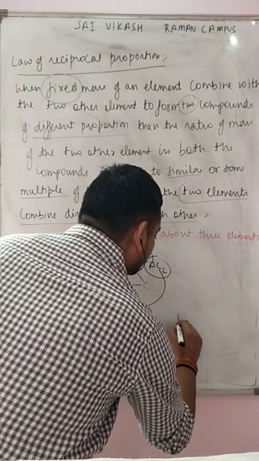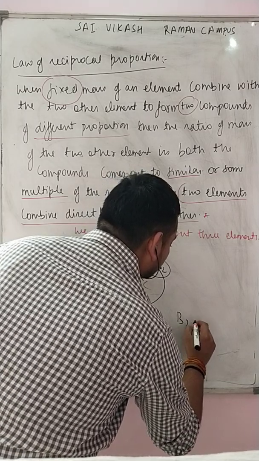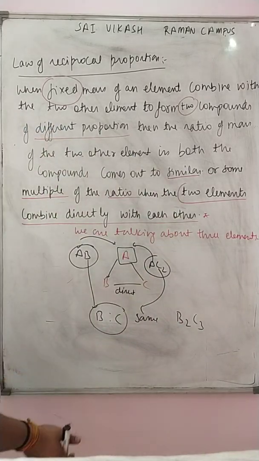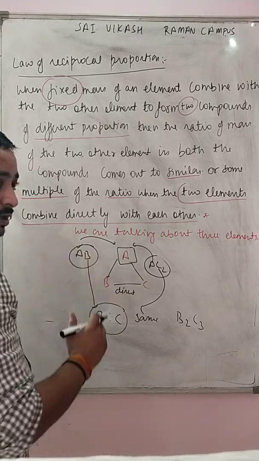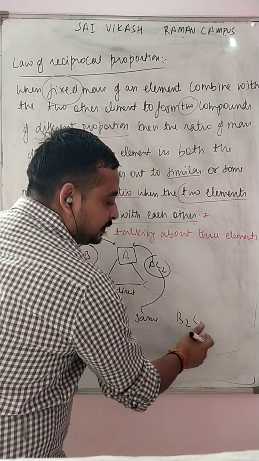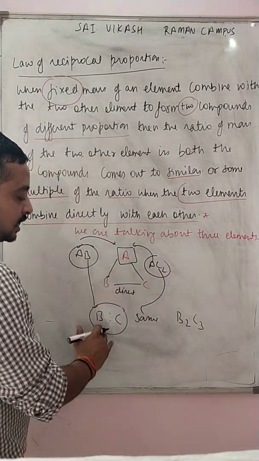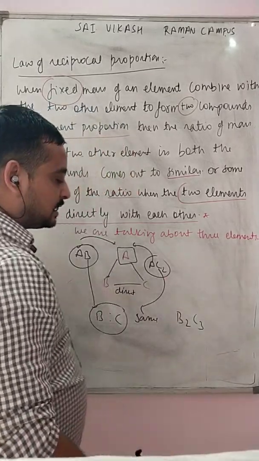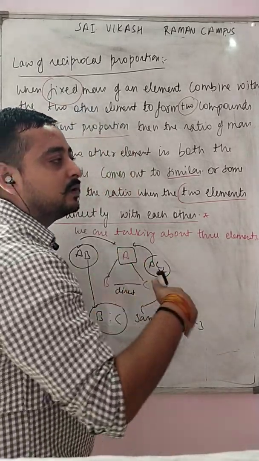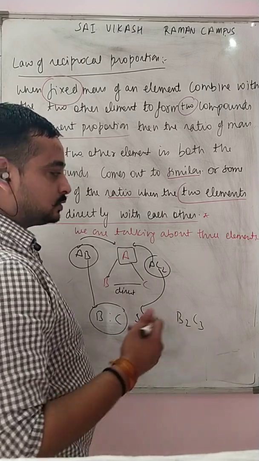Let us assume BC forms B2C3. This ratio will be exactly the same as the B2C3 ratio, or it will be in a multiple ratio. Either it will be 1:2 or 2:4 and so on.